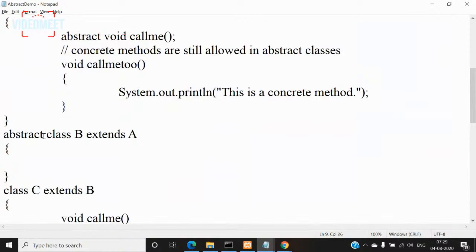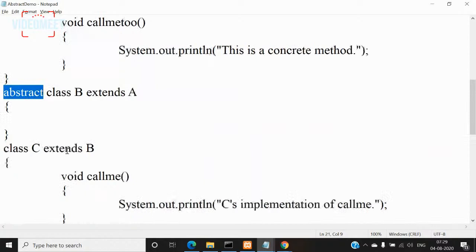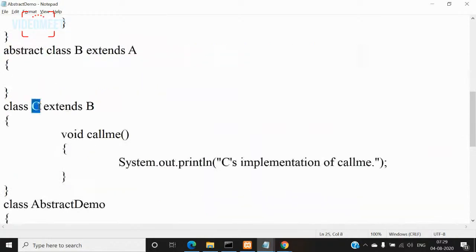Then we created a subclass B for class A. Because this class B is not giving any implementation to this call me abstract method, I qualified this class B also as abstract. Then, because this is now made an abstract class, we must definitely create a subclass for class B and give the implementation of the call me method, right?